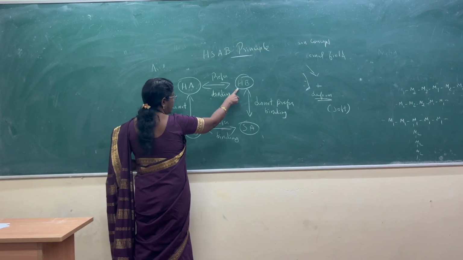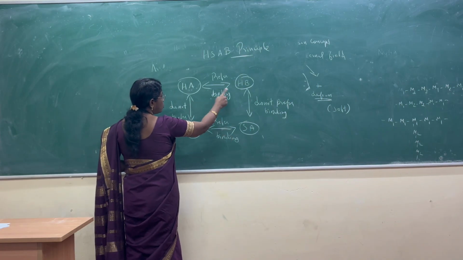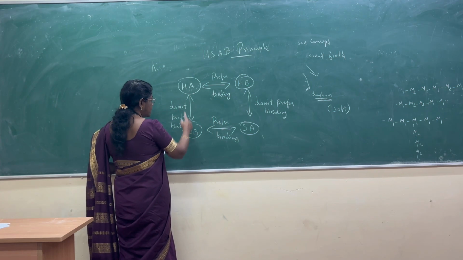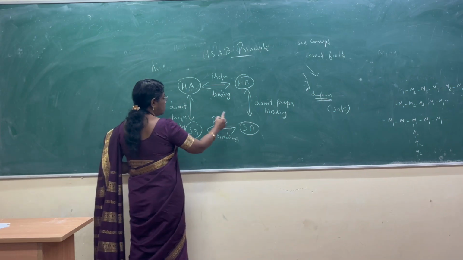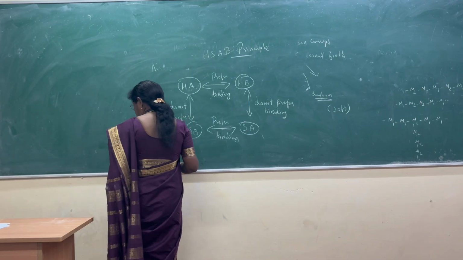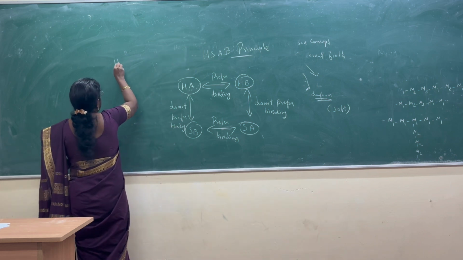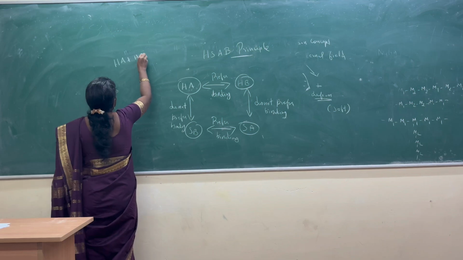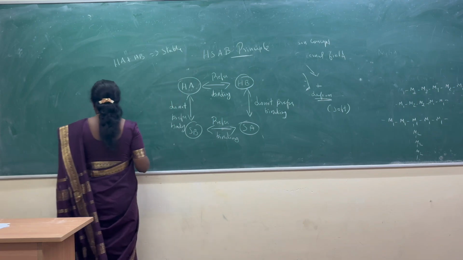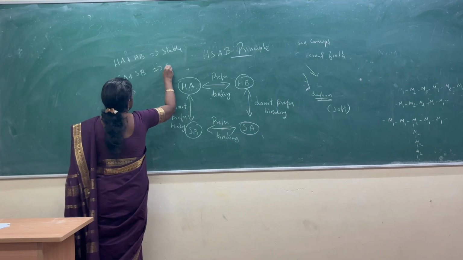A hard acid binds with a hard base, and a soft acid binds with a soft base. Binding takes place only between HA and HB, or SA and SB. Hard and soft do not prefer binding, and similarly soft and hard do not prefer binding. HA plus HB forms a stable compound. SA plus SB forms a stable compound.